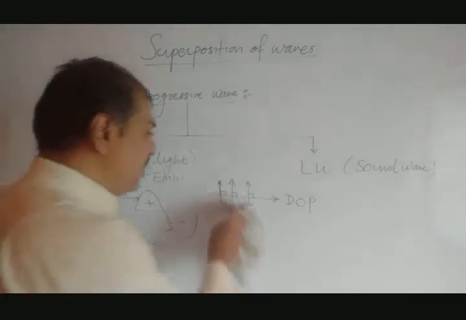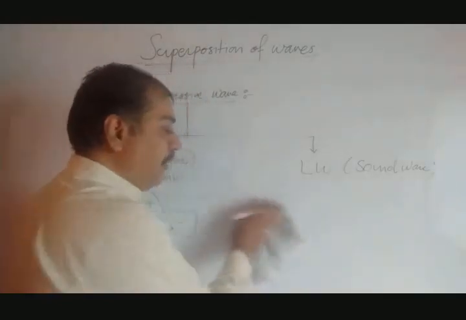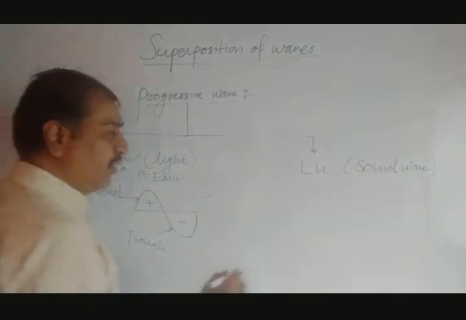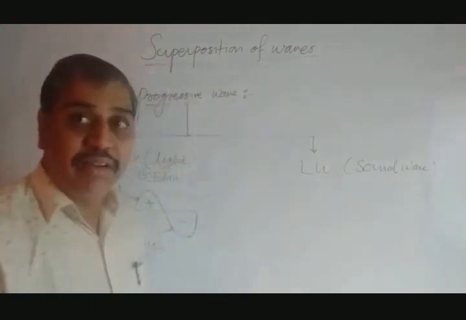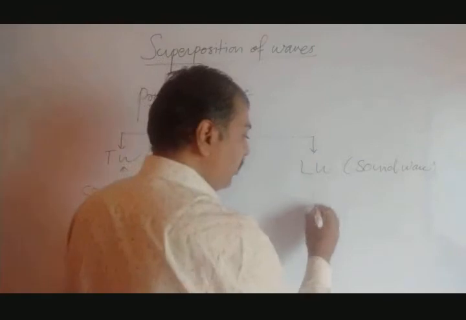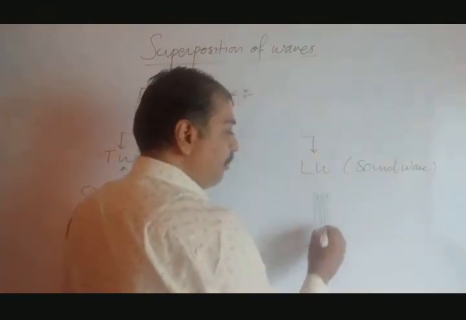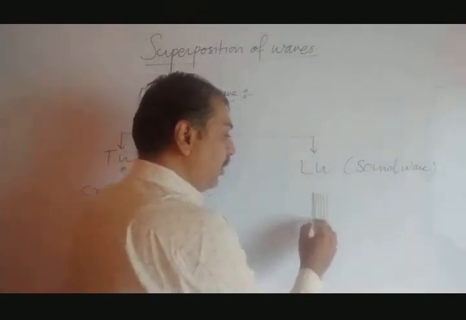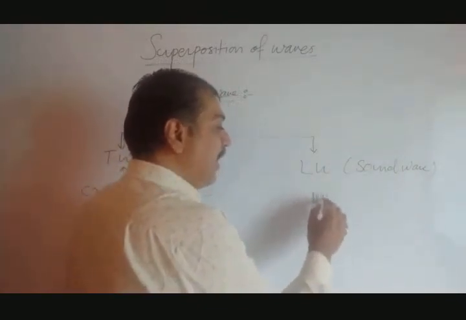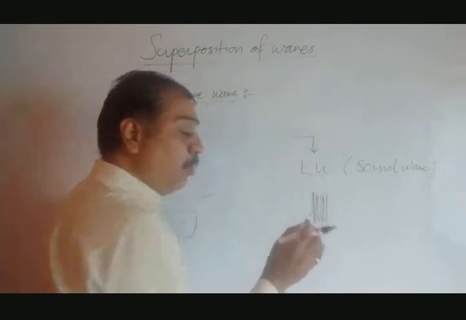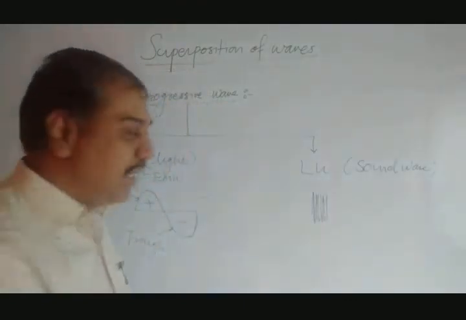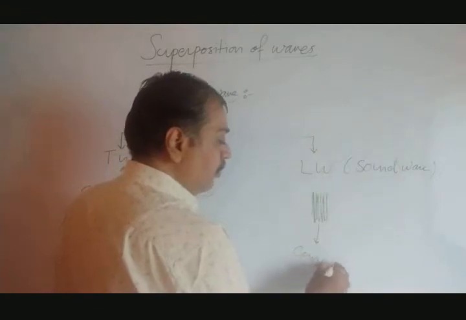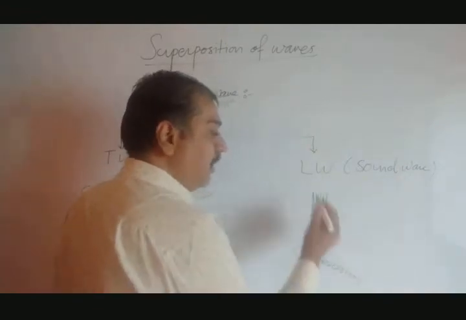Now let's go toward this. What is meant by a longitudinal wave? A longitudinal wave is a wave in which there is no crest and trough part. It has compression, the crowding of the particles together, that is said to be compression. All the particles of the medium come closer to each other, crowded, that is compression. So compressions get formed in a longitudinal wave.